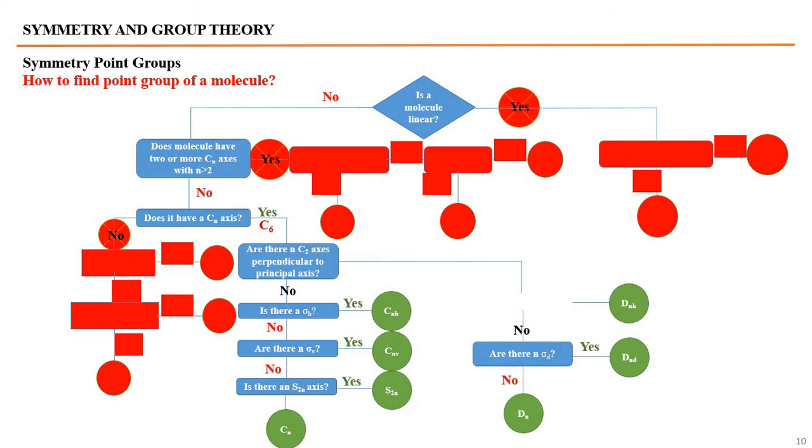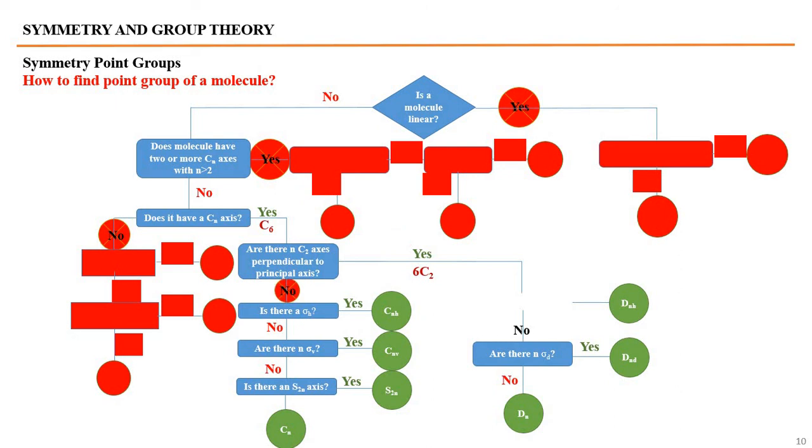Are there n C2 axes perpendicular to the principal axis? Yes. In this molecule, there are 6 C2 axes perpendicular to C6.